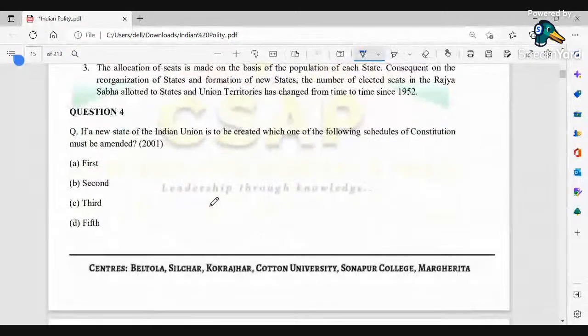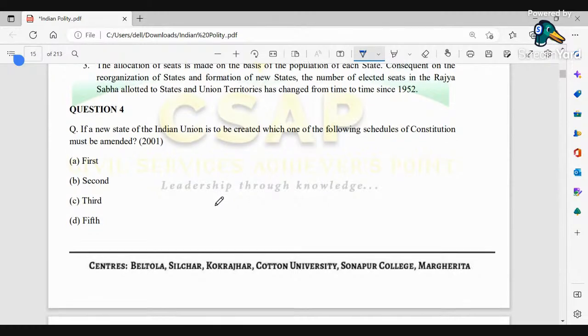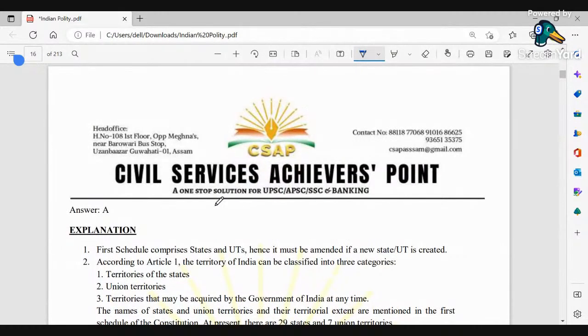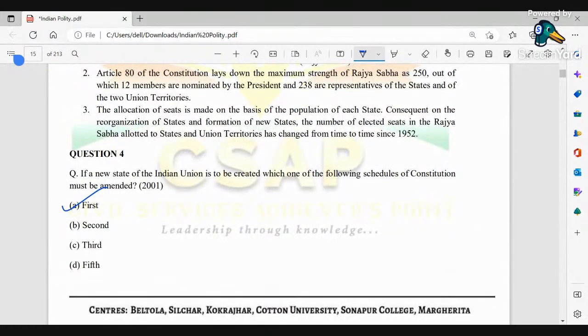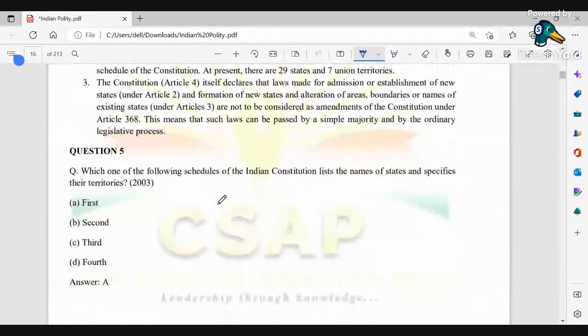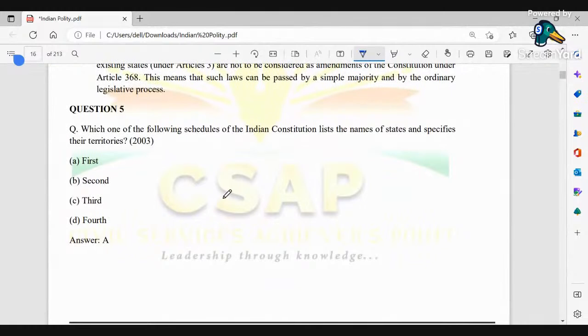Next, if a new state of the Indian Union is to be created, which one of the following schedules of the Constitution must be amended? We could directly see the answer to be A, that is the first. When I say TEARS, T means territory. So when I say any territorial changes, then the first schedule is the correct answer. Then next, which one of the following schedules of the Indian Constitution lists the names of states and specifies their territories? This is also the same one, that is the first schedule. Okay. Next.